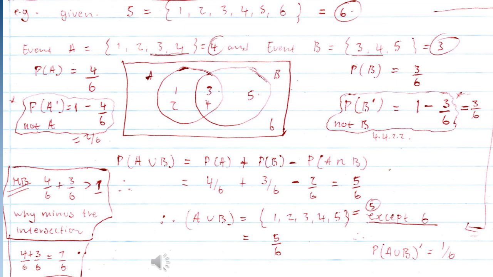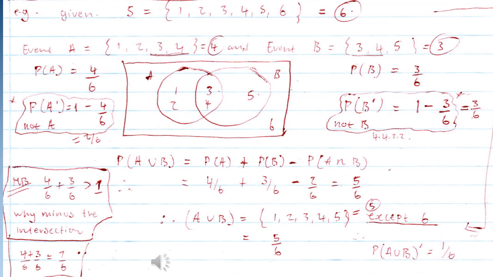Then let's look at the Venn diagram there. Now, looking at the Venn diagram, we can see there's an intersection, because our events, event A and event B, have 2 common outcomes, 2 common numbers, 3 and 4. 3 and 4, they are underlined there. So, for us to get event A, we have 3 and 4. For us to get event B, we have 3 and 4 as well.